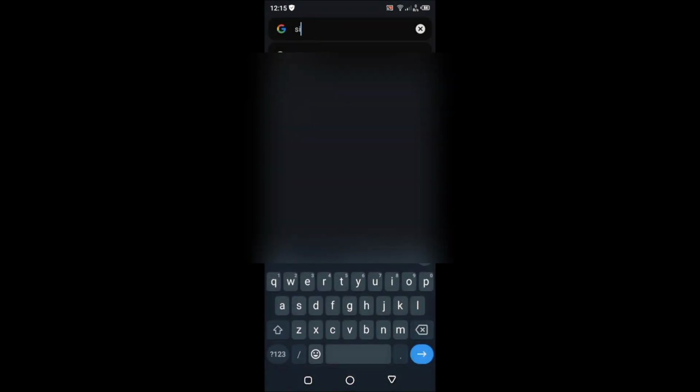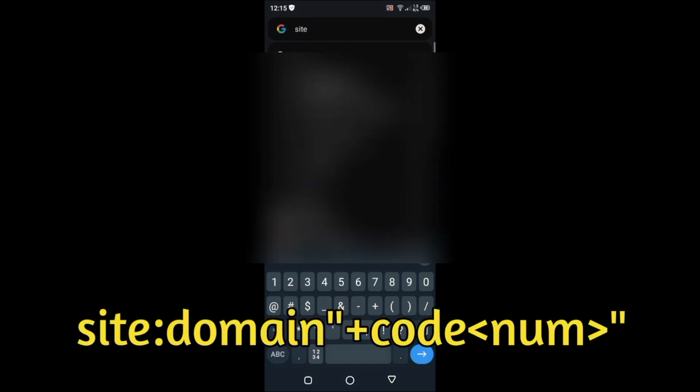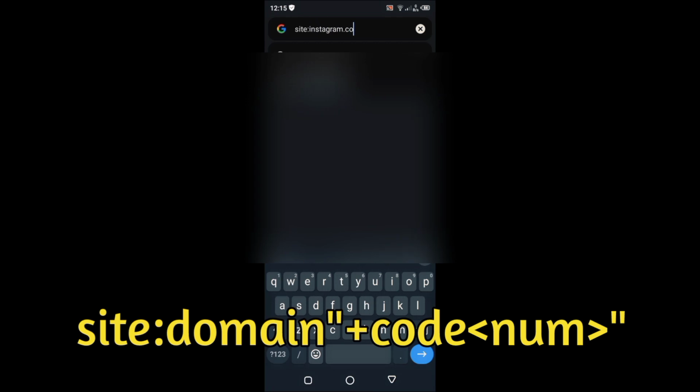We can do that by site: then the domain of that website. For example, we are going to scan on instagram.com.